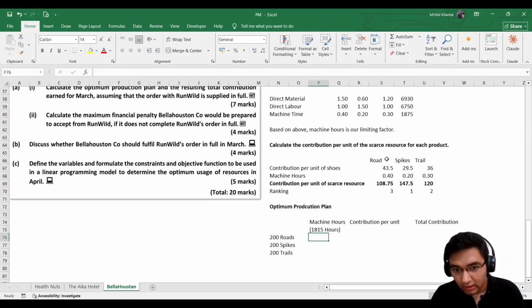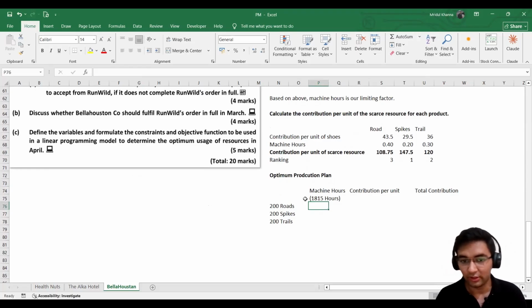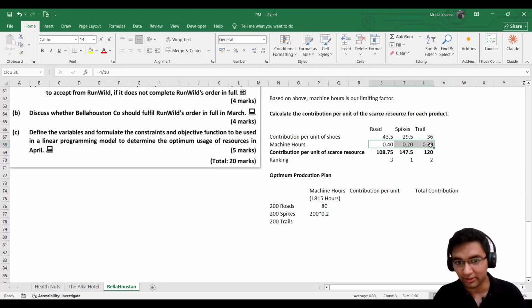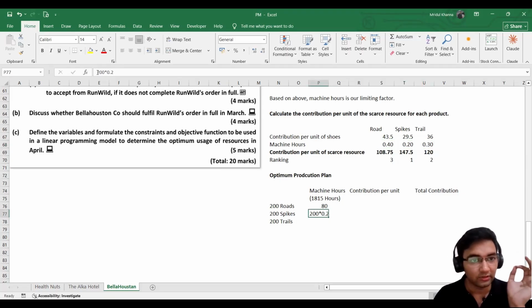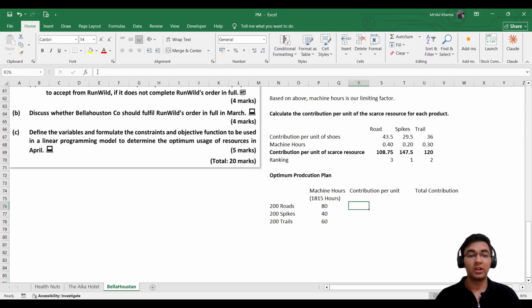Perfect. So machine hours, how long does it take? Roads require 0.4. We need 200 roads, so 200 into 0.4. We have 80. Again, 200 into 0.2. I'm taking this from here. How many hours does it take to produce each unit? Just right here. And then we have 0.3 into 200.